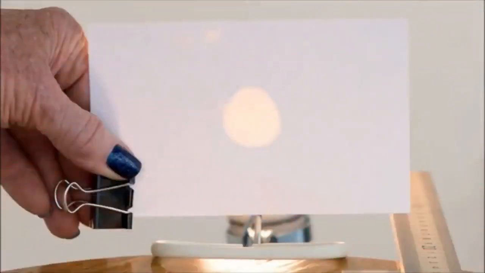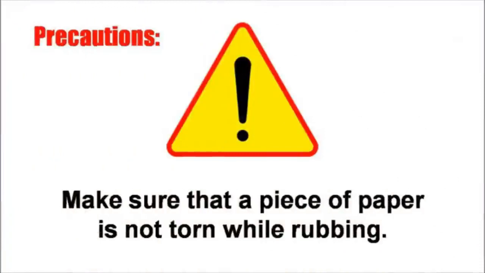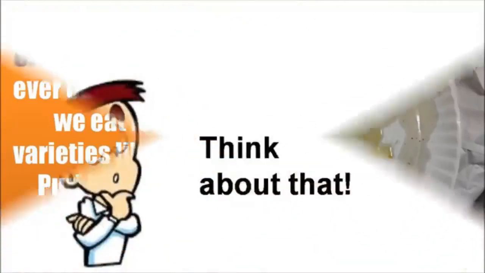The paper with an oily patch, if exposed to light, we can see the light faintly. Any fat substance turns the paper translucent. The precaution to be taken is make sure that piece of paper is not torn while rubbing. Children, have you ever observed when you eat food varieties like vada, puri in a paper plate? It is getting translucent. Think about that.